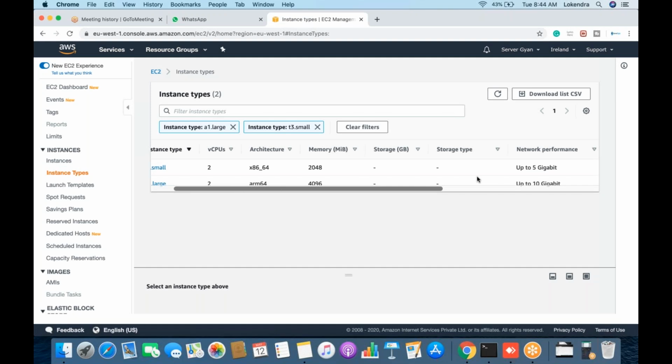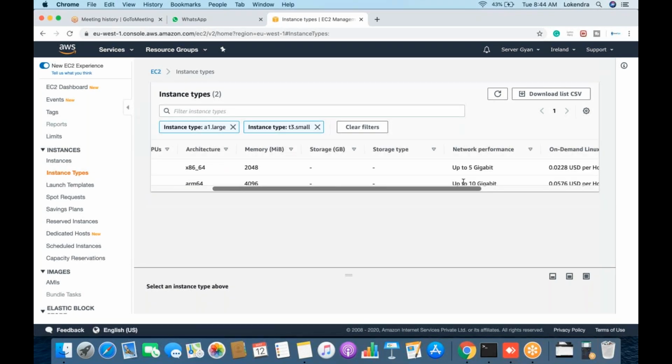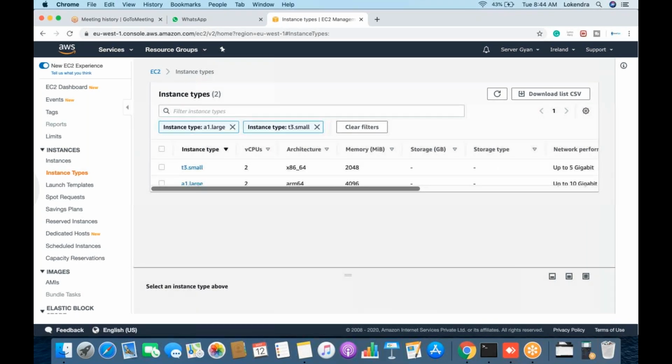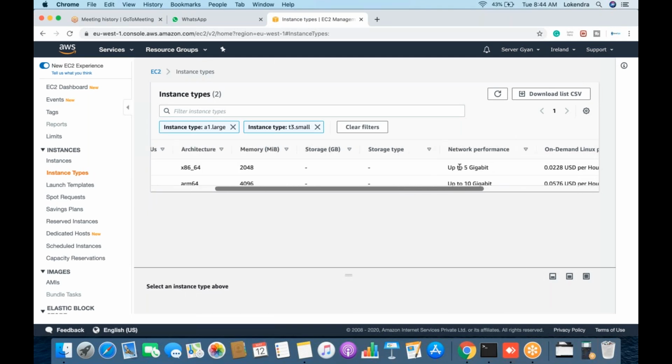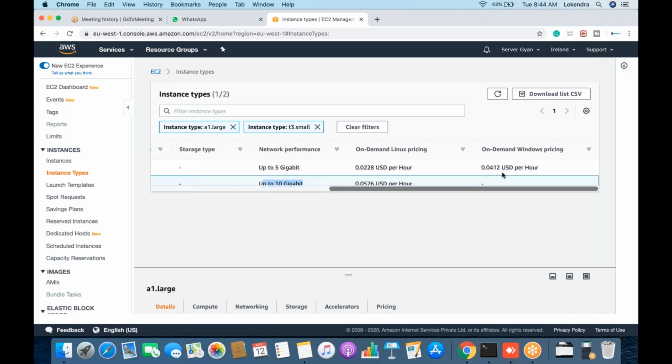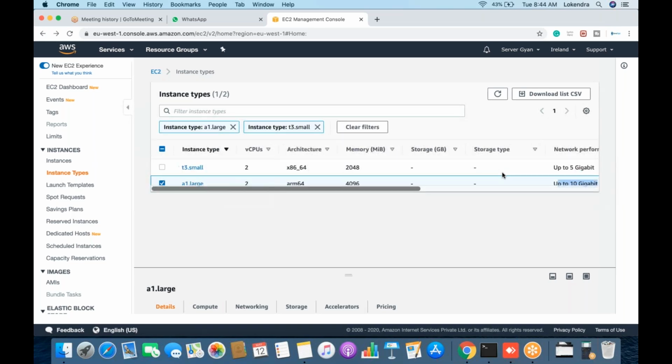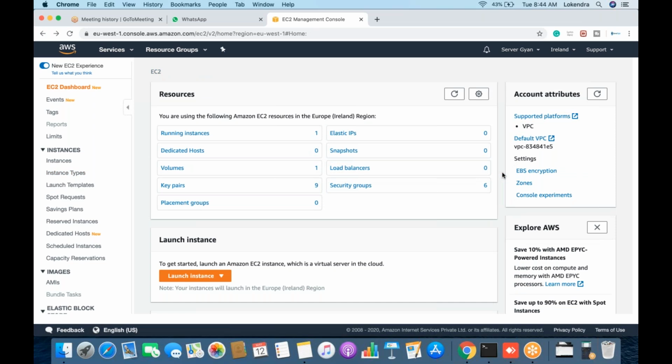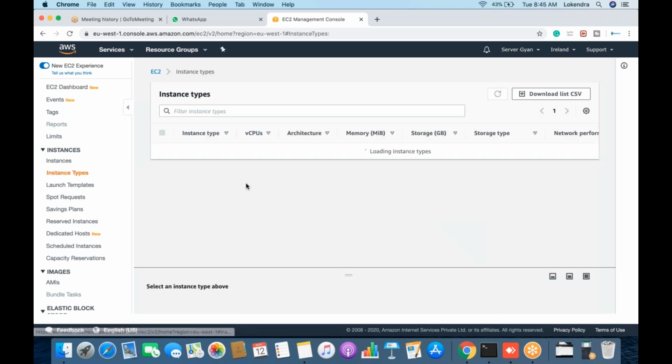Fine. Then if you talk about network speed, the particular server which is T3 small is going to provide you up to 5 GB. This server is providing up to 10 GB speed. And even the cost is much cheaper than this. So you can calculate these things easily. Fine. So this particular instance type is the section which you need to explore.